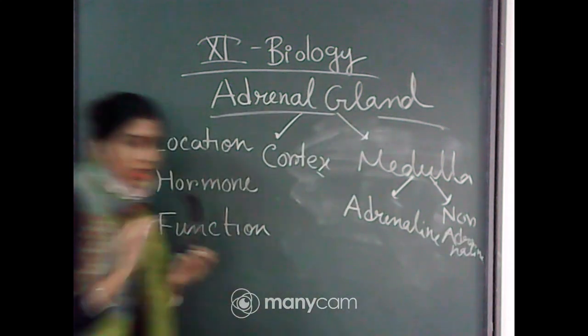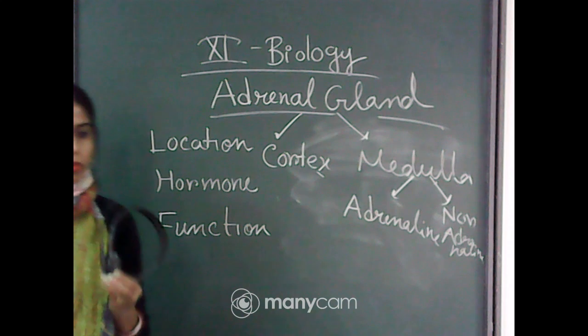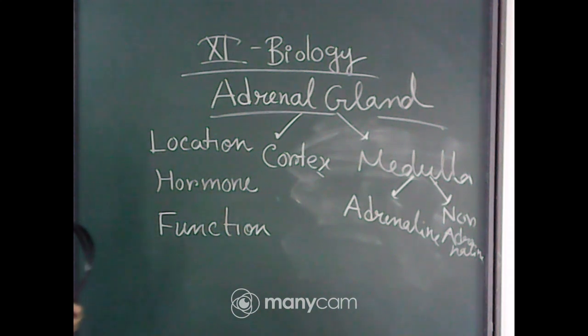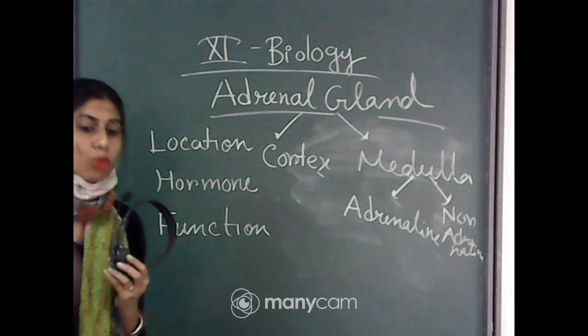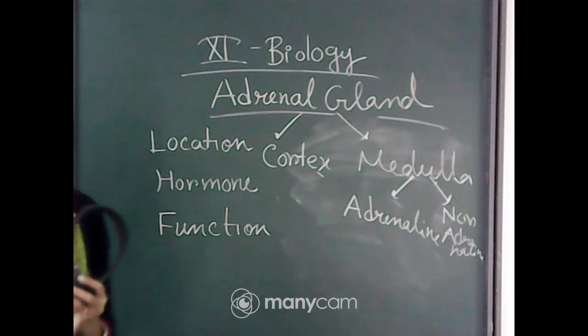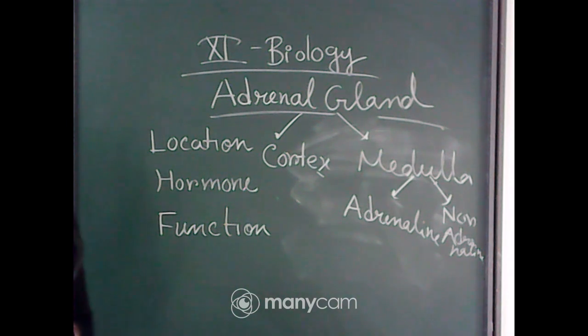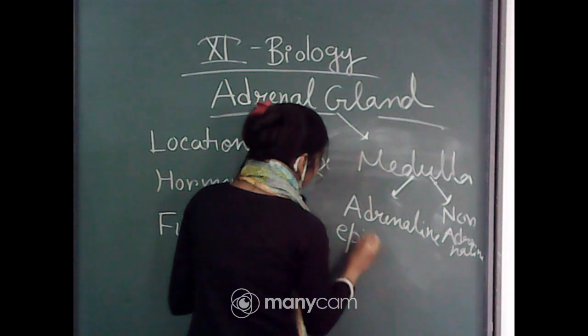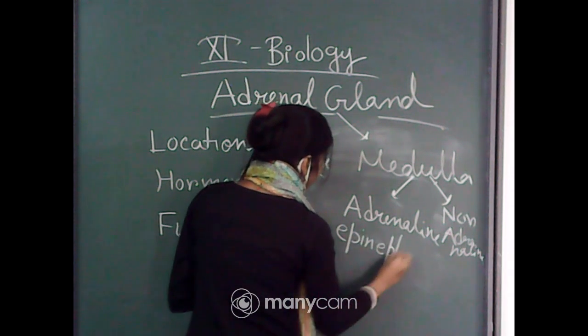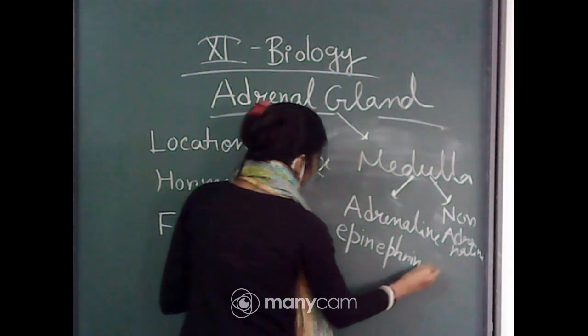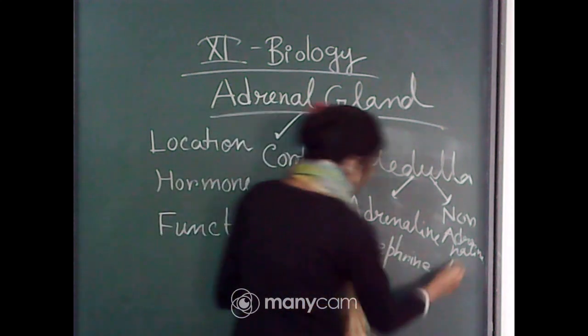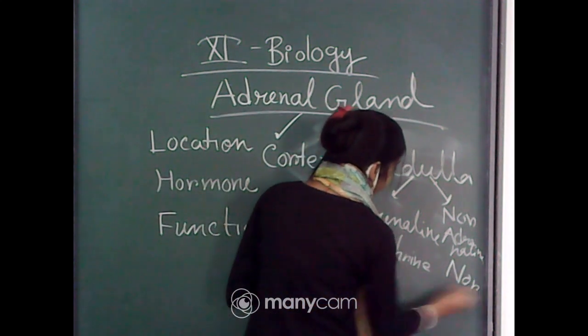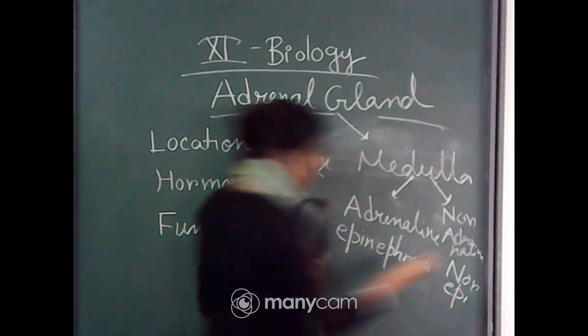From the adrenal medulla, two important hormones can be released. One is adrenaline and another one is noradrenaline, and these two hormones have two alternative names also. What are they? Epinephrine and norepinephrine.